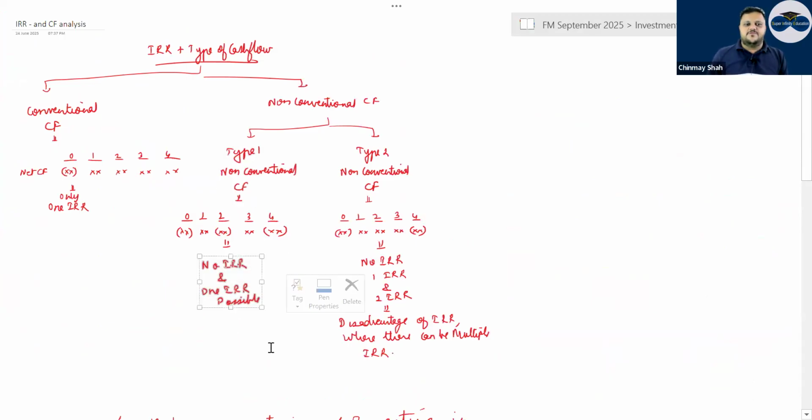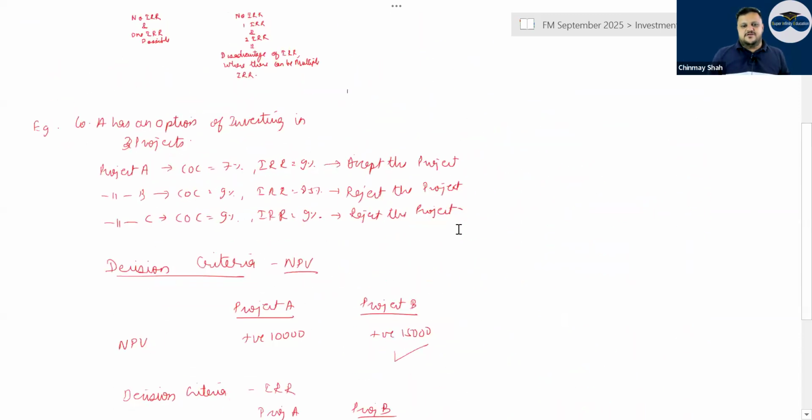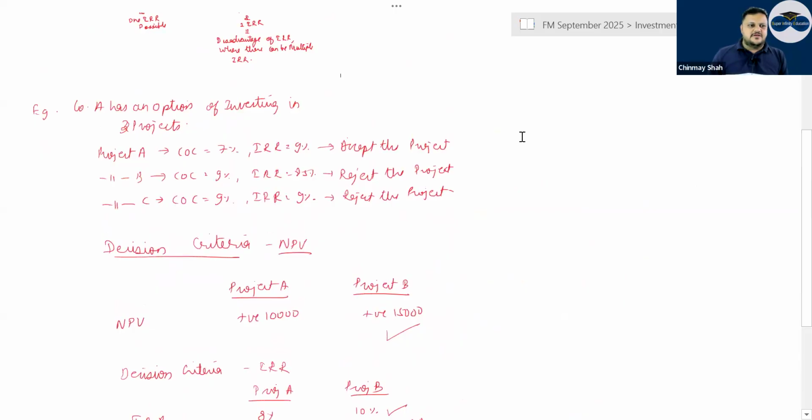Generally you have no IRR or one IRR possible. With type 2 non-conventional cash flows, you have negative, positive, positive, positive, and at the end negative. You start with negative, end with negative, and positive in between. Generally you have either no IRR, one IRR or two IRRs, so the multiple IRR problem will always be there. I have given a lot of examples, so you can try that.